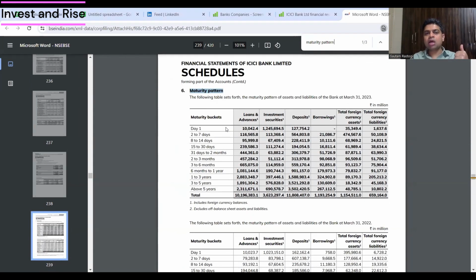This has the assets and liabilities for all these maturity buckets. As an analyst, what you've got to do is check whether, in most of these maturity buckets, the assets are sufficient to meet your liabilities. That is what you've got to check in each of these buckets. Again, I'm just giving you cursory inputs; we can spend more time if you want, just comment on the video.